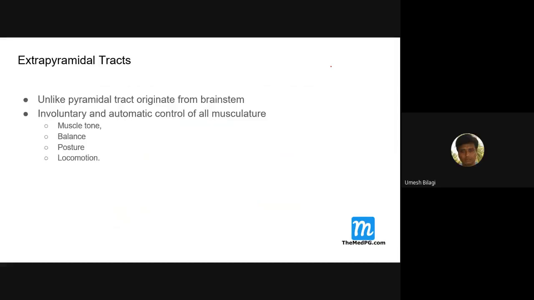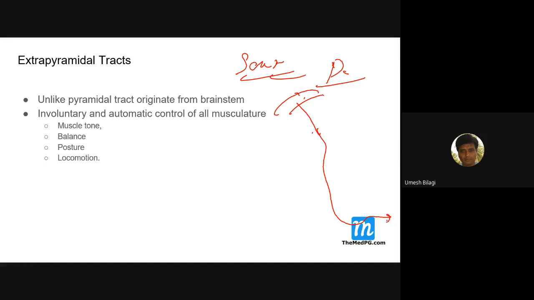So extrapyramidal tracts, unlike pyramidal tracts, originate in the brain stem. This is very important. Now you have sensory tracts. You can see many synaptic impulses going from the spinal cord to the nucleus gracilis. From there, one more neuron will come, and from the thalamus, one more neuron will come. But these motor descending fibers are not like that. Once it starts, it goes down. So the corticospinal tracts, which are pyramidal tracts and originate in the cortex, go all the way down to the spinal cord and relay there. Then the lower motor neuron will start.